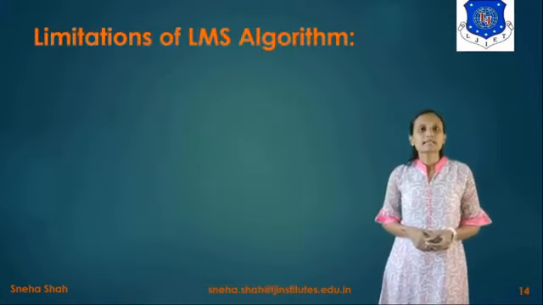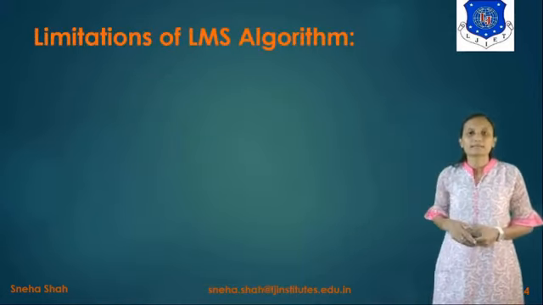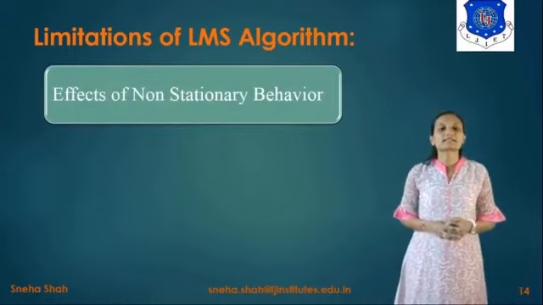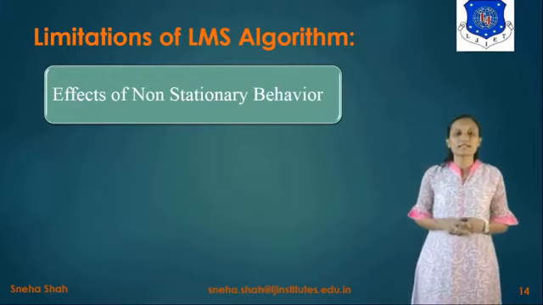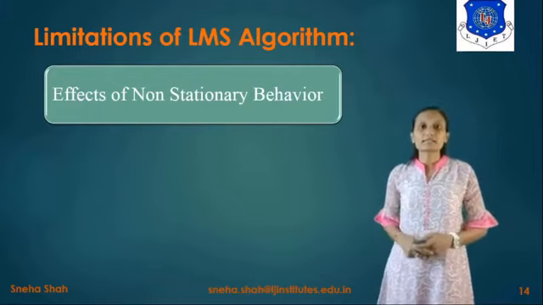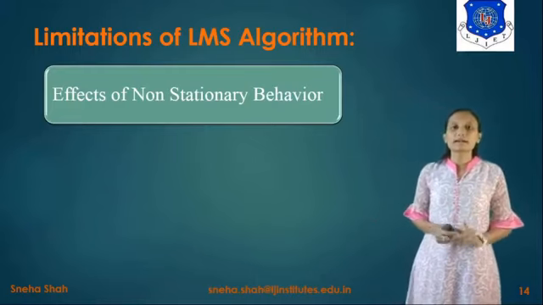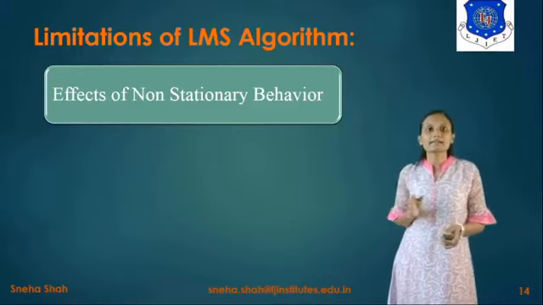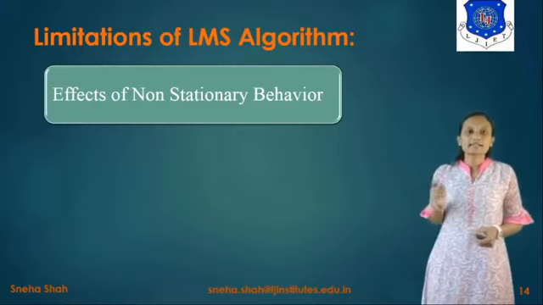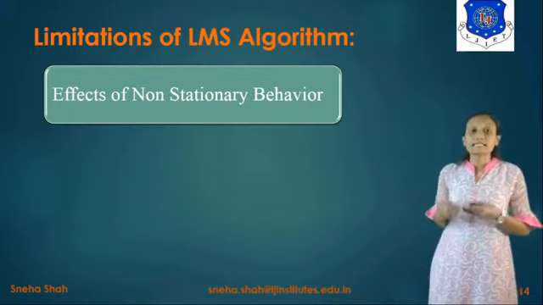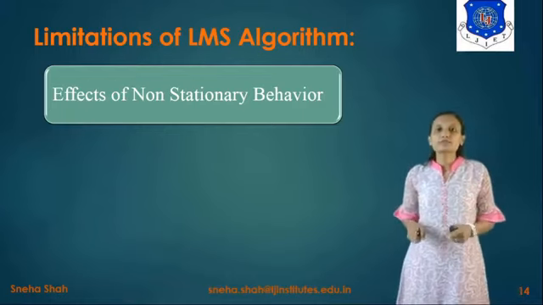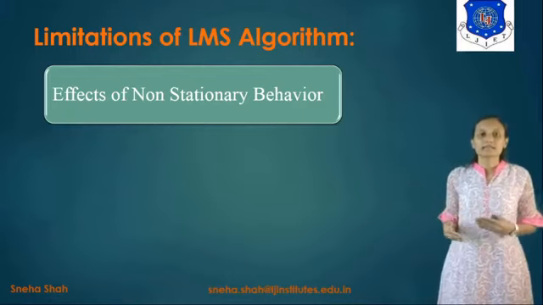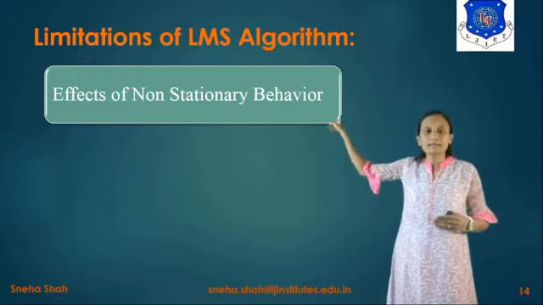Now the next topic is the limitation of this LMS algorithm. There are some limitations of this LMS algorithm also. The first limitation is the effects of non-stationary behavior. Now what is the meaning of this? First of all, what is stationary? Stationary means fixed, so it will not change with any other parameter. And if we say non-stationary, it means it will change with time. As you know, the weight vector will always change with time, so it will give you the non-stationary behavior.